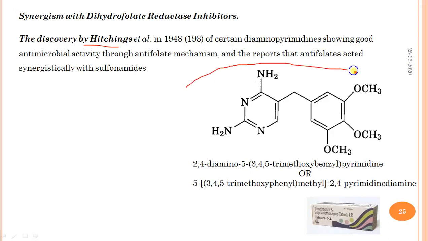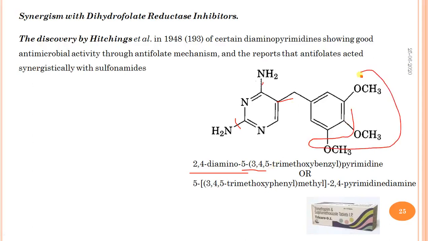This is the structure of trimethoprim. Its IUPAC name is 2,4-diamino, fifth position 3,4,5-trimethoxybenzyl pyrimidine. This is the benzyl pyrimidine.